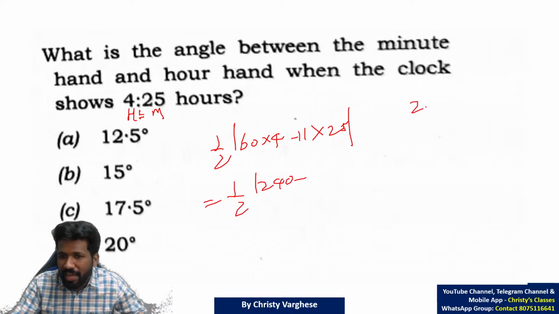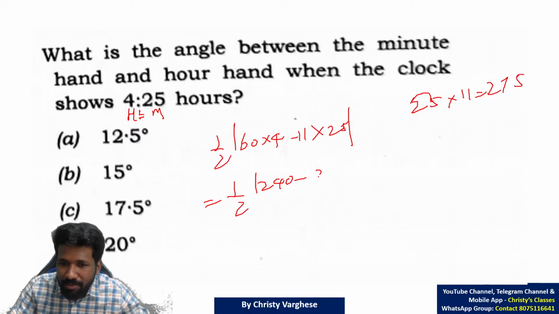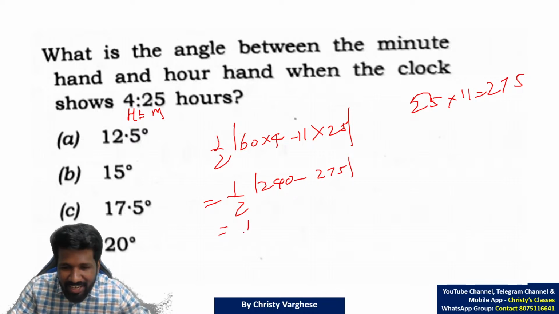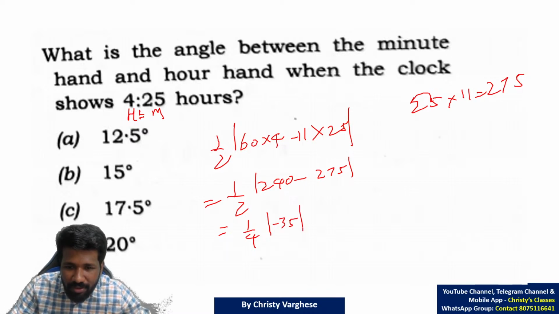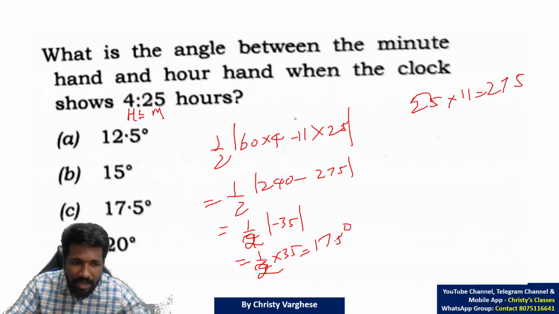I taught you a sandwich technique to multiply a number with 11 also. Sandwich the sum of digits in between the digits. That will save some more time, or maybe 5 seconds. That is also important. Every second is important. So 240 minus 275 is minus 35. Minus 35 modulus means negative of negative, that is positive. So 1 by 4 into 35. Sorry, not 1 by 4, 1 by 2 into 35. That is 17.5 degrees will be the answer.